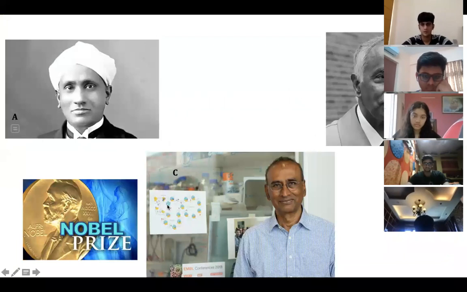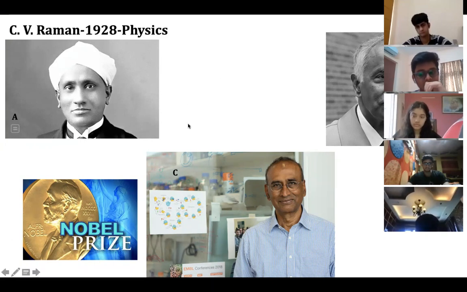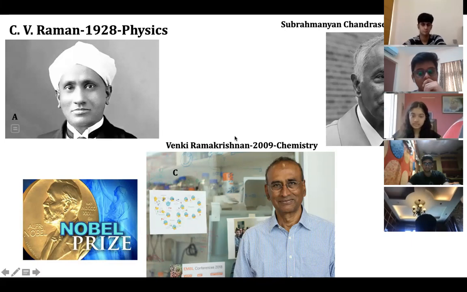Before I start the class, I just want to tell one important thing. These are some of the Indian scientists who have received the Nobel Prize. I hope everyone knows picture A: Chandrasekhar Venkata Raman, who got the Nobel Prize for Physics in 1928. Anyone know picture B? Good, tough one. He is Subramanian Chandrasekhar, who got the Physics Nobel Prize in 1983. And picture C, Venkata Ramakrishnan, who got the Nobel Prize for Chemistry in 2009. These are three important Indians who have received a Nobel Prize.